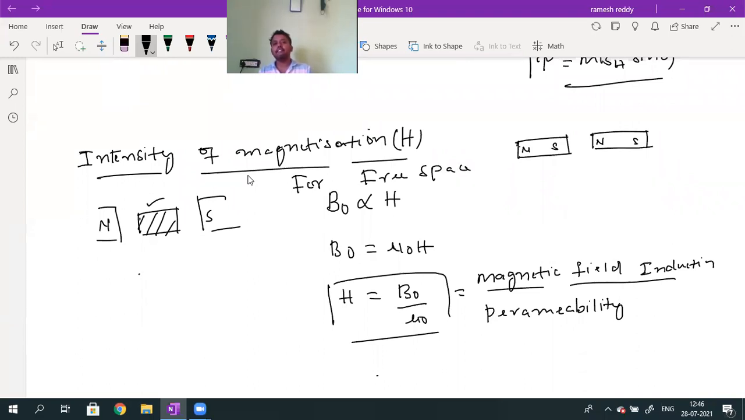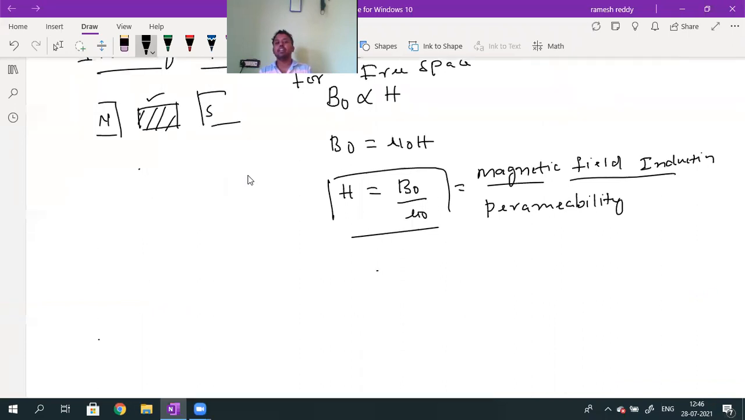Are you getting it? How much the material is magnetized depends upon the magnetizing field strength. B naught value is directly proportional to H; B naught equals mu naught into H. If a medium is there between the two poles, instead of free space, the magnetic field induction B is directly proportional to H, with H as it is.